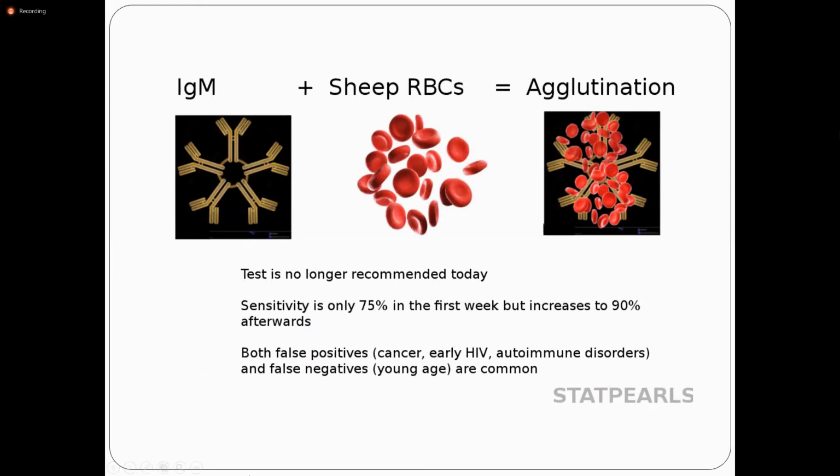But this test is no longer recommended today because sensitivity is only 75% in the first week, but increases to 90% afterward. You can miss the disease in the first week. And it can be false positive in early HIV and autoimmune disorders, and false negative in young age. So, these are the pros and cons of this test.